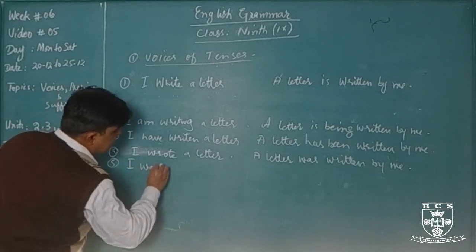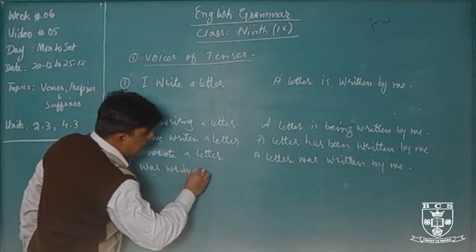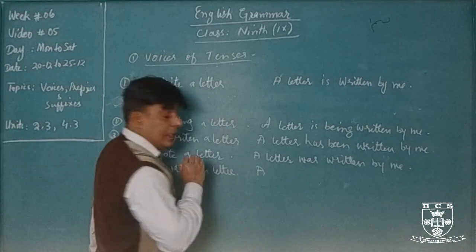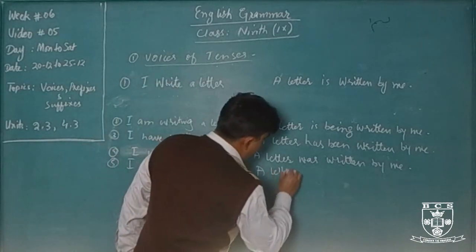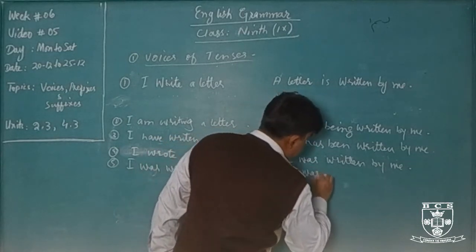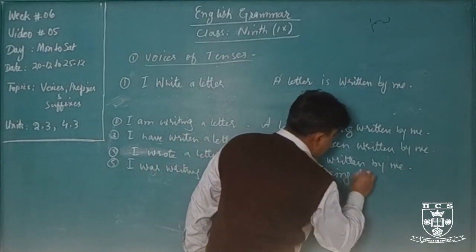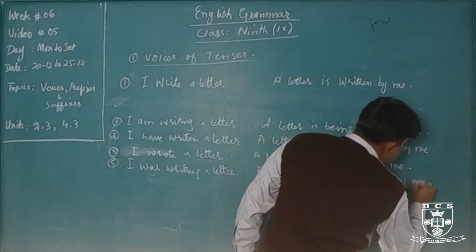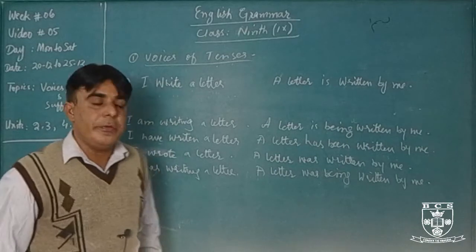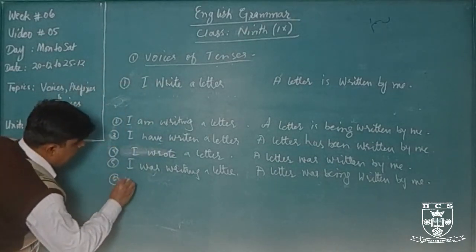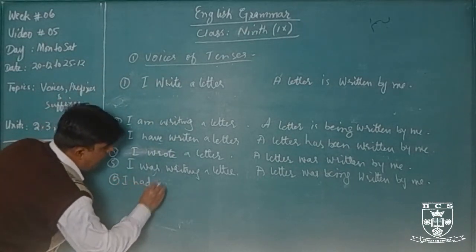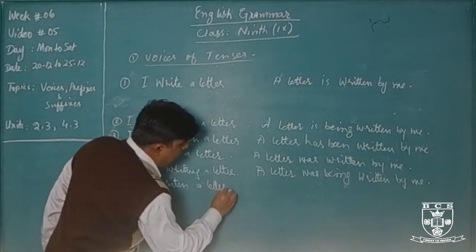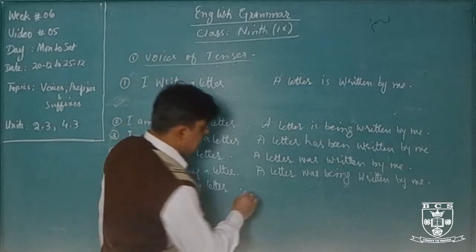Past continuous. I was writing a letter. Active voice. Passive voice. A letter was being written by me. Very simple. Past perfect. I had written a letter. Active voice. Passive voice.